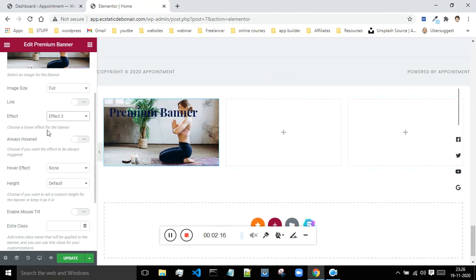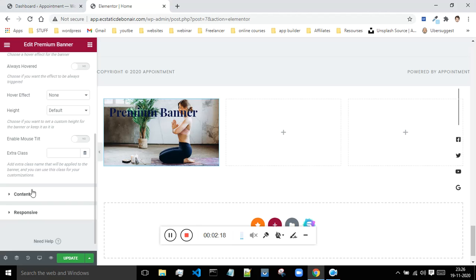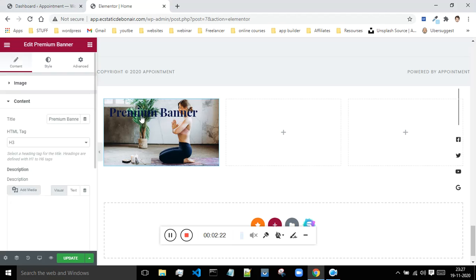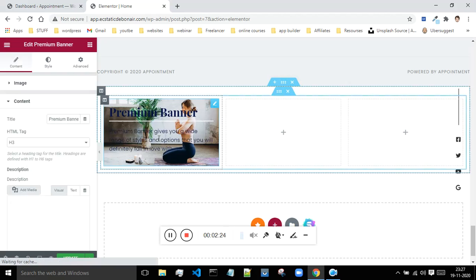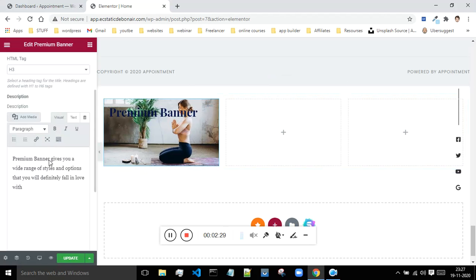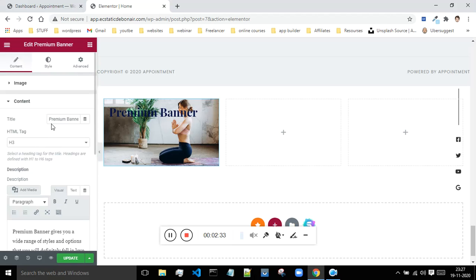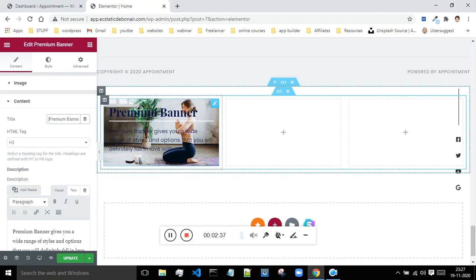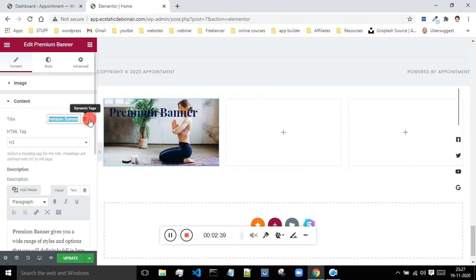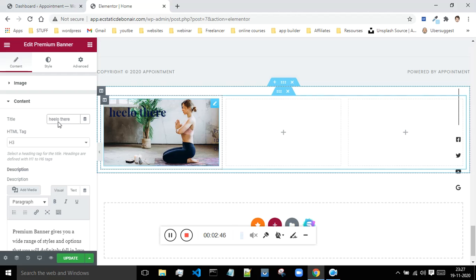So now let me just do one thing. If you want to change this header over here, which says premium banner, and then I'm having this paragraph, if you want to change that content, you have to just basically change this title over here. So whatever title you give over here, it will appear over here. Okay, so let me just remove this, and I will say hello there. Okay, so now as you can see, it says hello there.